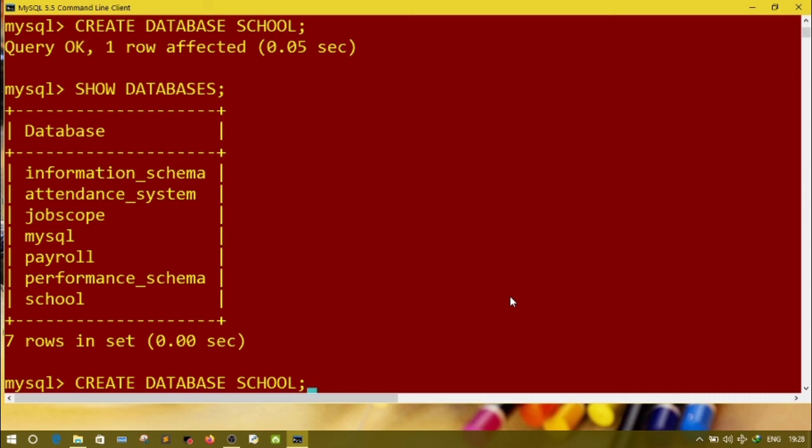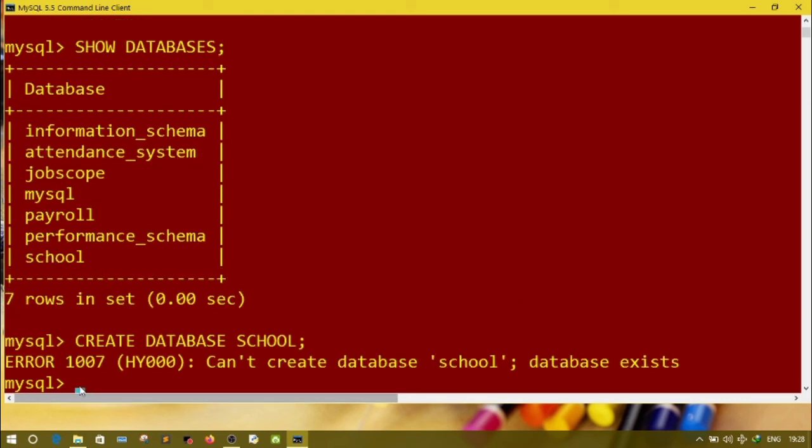Now school database is already available, so it will not run the query. So here you can see the error 1007, cannot create database school, database exists, means I already have that database. So when you define a database name, it should always be unique.